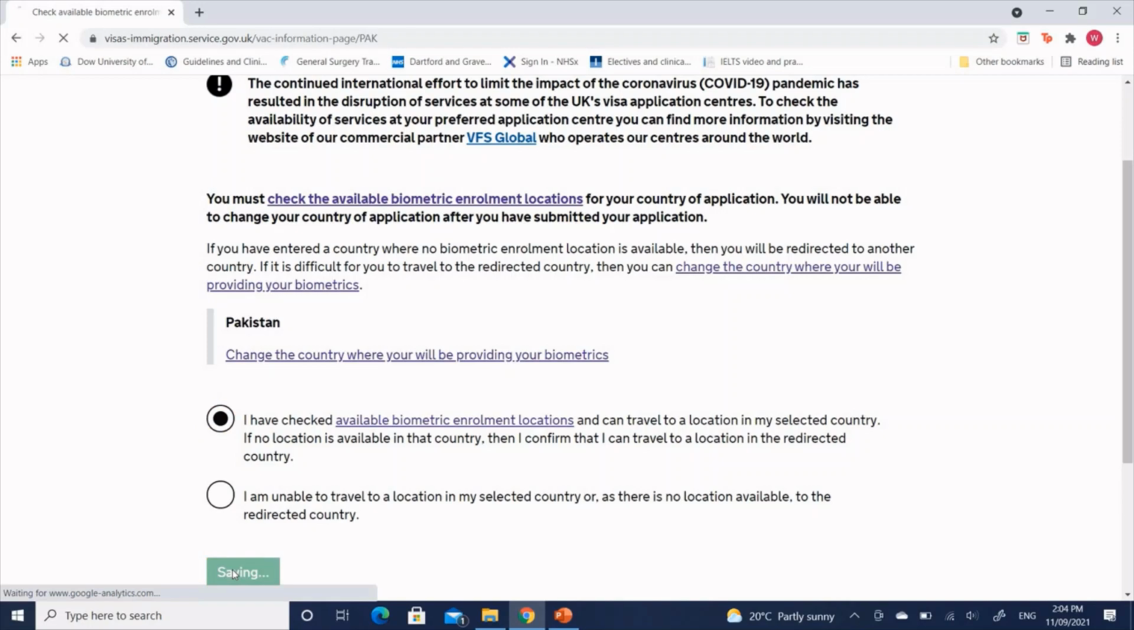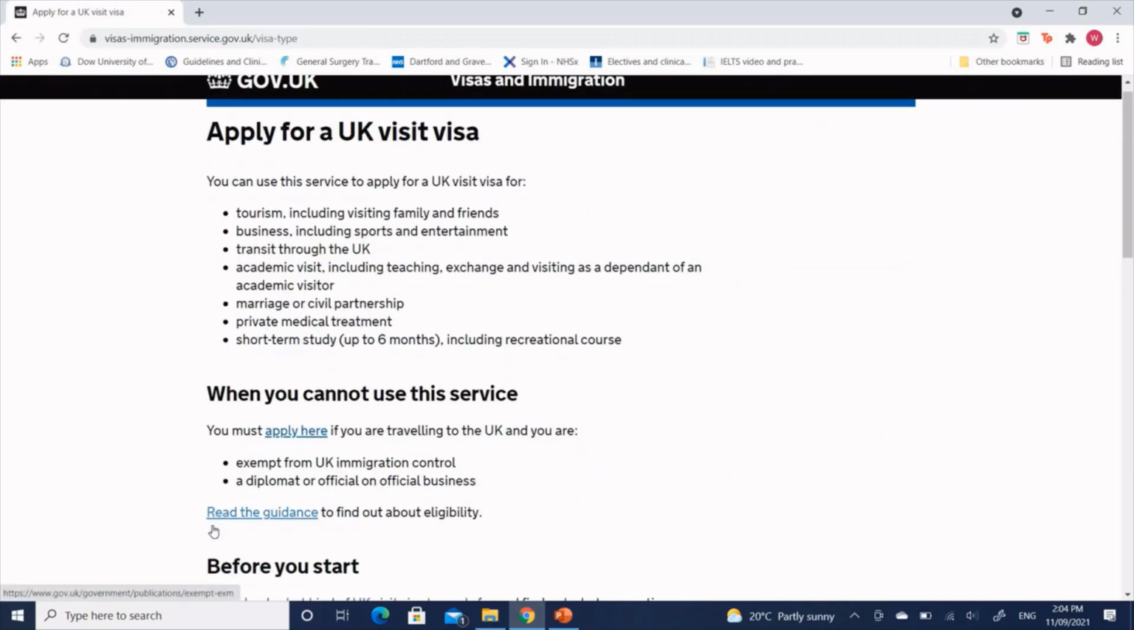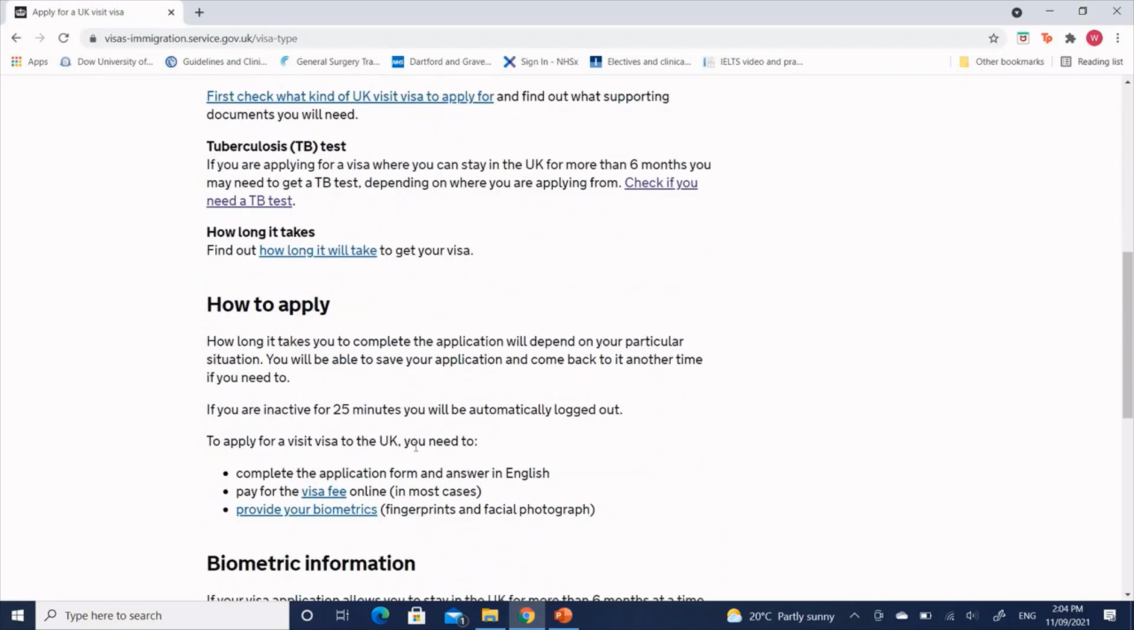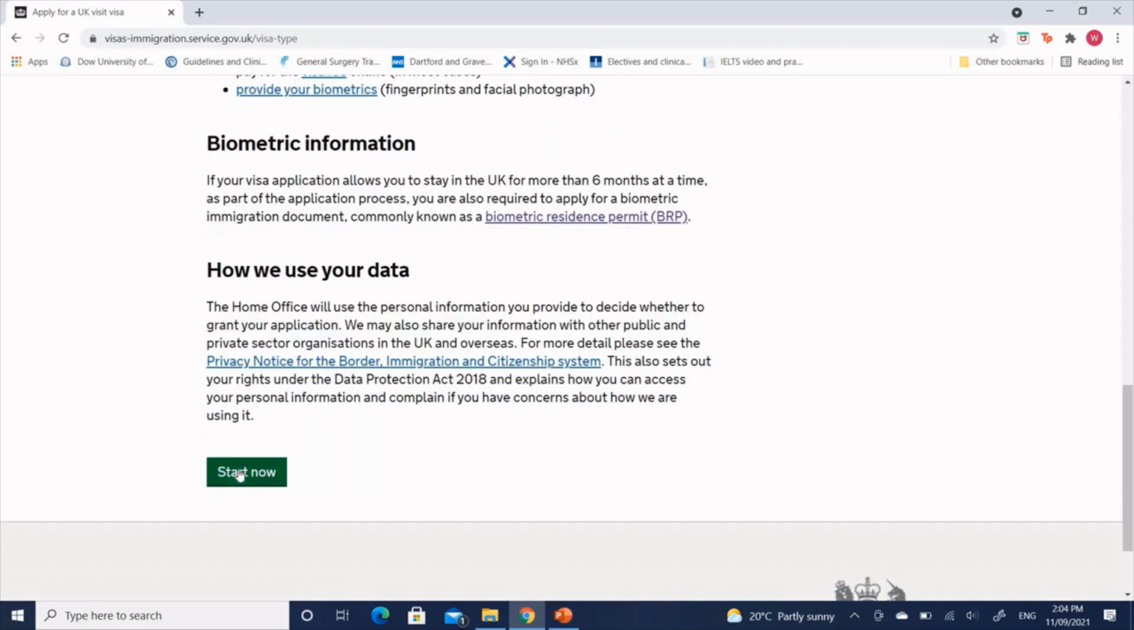If it is available, then click on I've checked the available biometric locations. Then you'll receive a summary of what you can do on this visa and what you can't do on this visa. Remember, you don't need a TB test for a standard visitor visa because it's a less than 6-month visa. Next, it'll give you a short summary of how you're supposed to apply and how they're going to use your data, and then all you have to do is click on the green Start Now button to start your visa application.